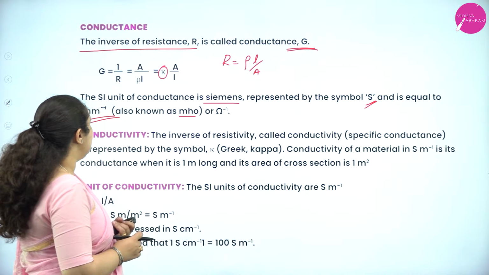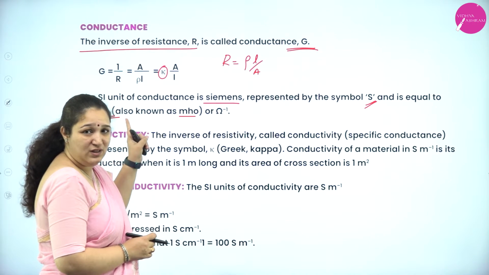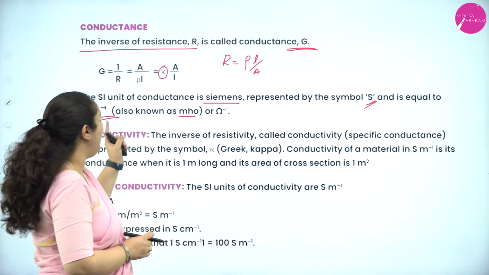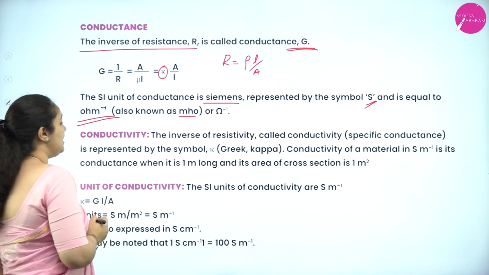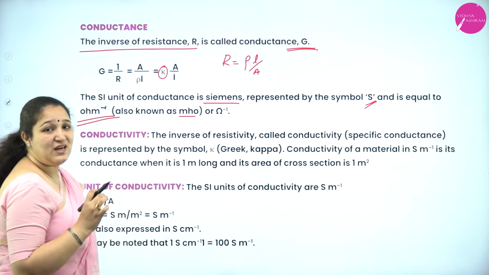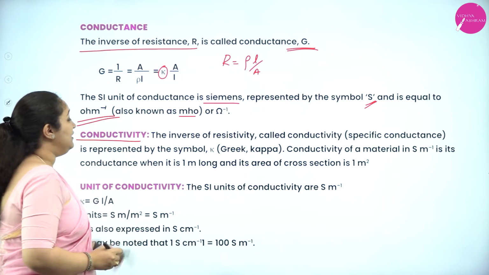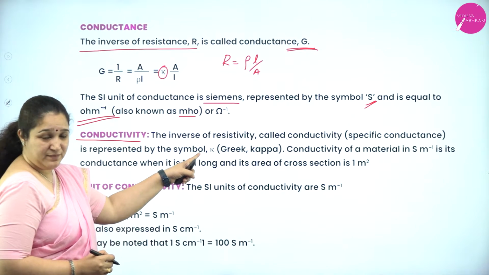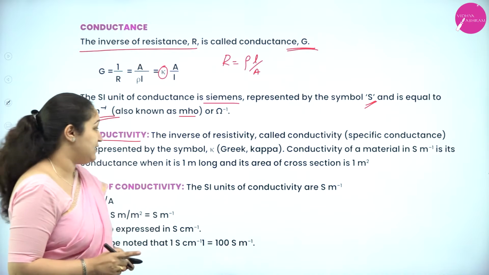So, G, conductance, is the inverse of the resistance. So, G is equal to 1 by R, which can be written as A by rho L. 1 by rho is written as kappa, which is called the conductivity. Next, what is conductivity? The inverse of resistivity is called conductivity or specific conductance.